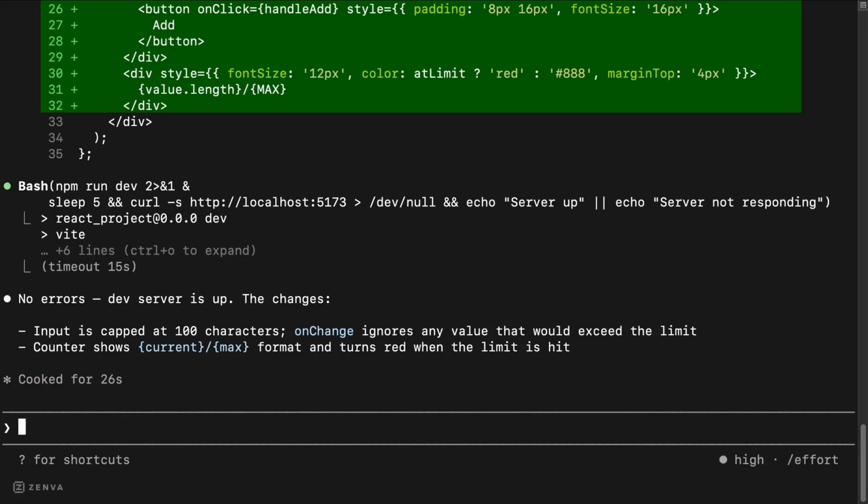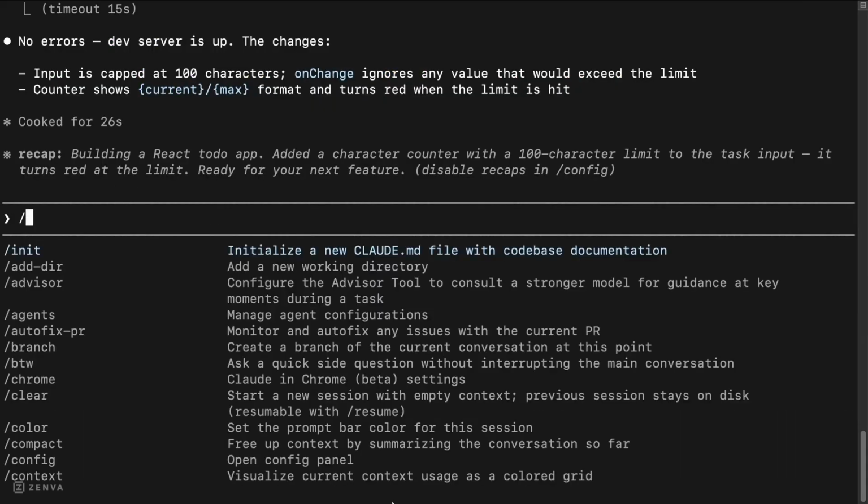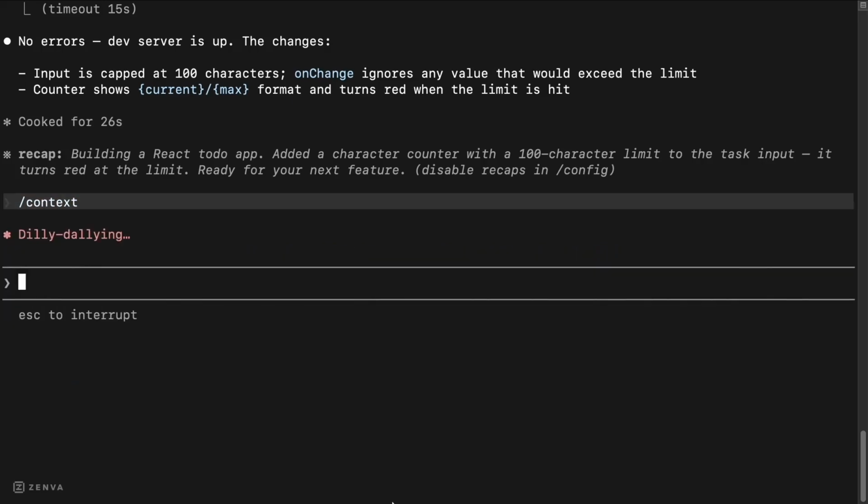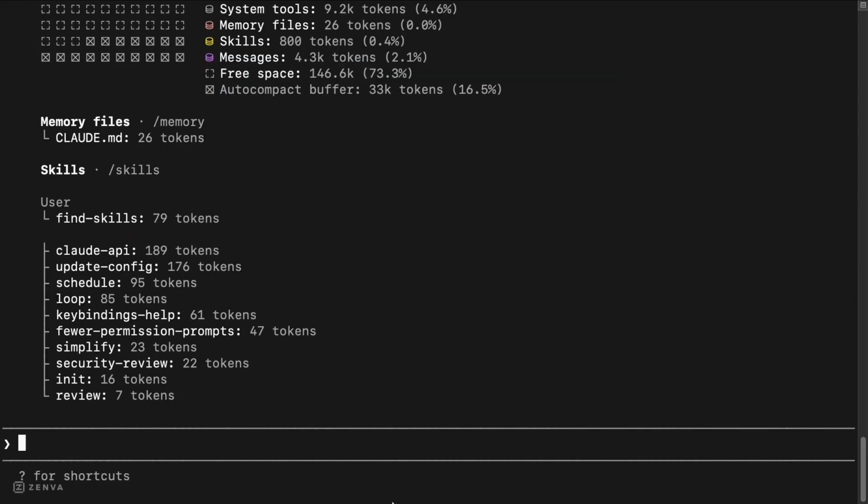Claude summarizes the task, noting the character limits and updated counter display. You can now move on. You're at the prompt, ready for your next command, with the previous summary visible. Start typing /context. See how the system suggests commands as you type. After pressing enter, Claude shows it's processing with a dilly-dallying message.